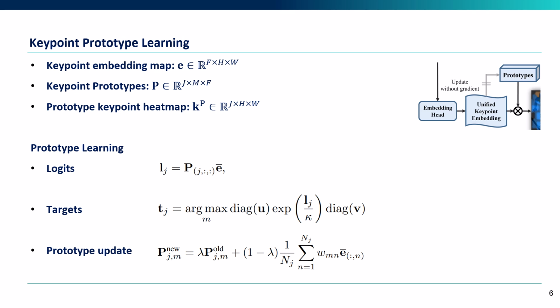We explain details about keypoint prototype learning. From the keypoint embeddings and the keypoint prototypes, we obtain the logits and targets for contrastive learning. Logits represent cosine similarity between the keypoint prototypes and the embeddings. Targets are obtained by online clustering with equipartition constraints. We update the prototypes by weighted summation of the embeddings with the momentum coefficient lambda.